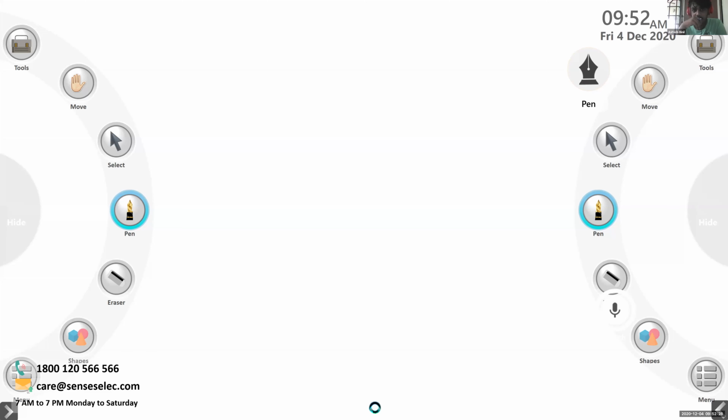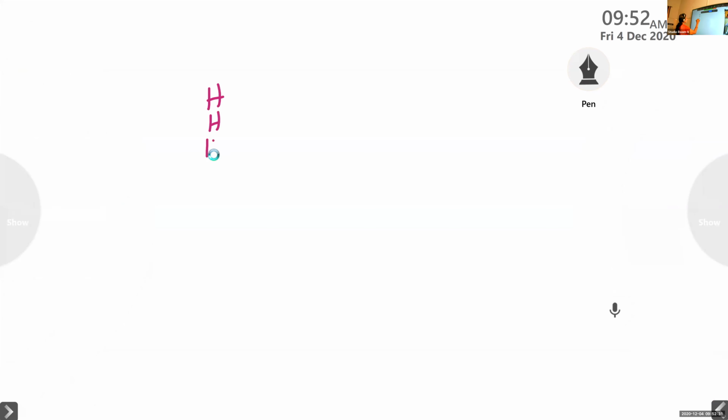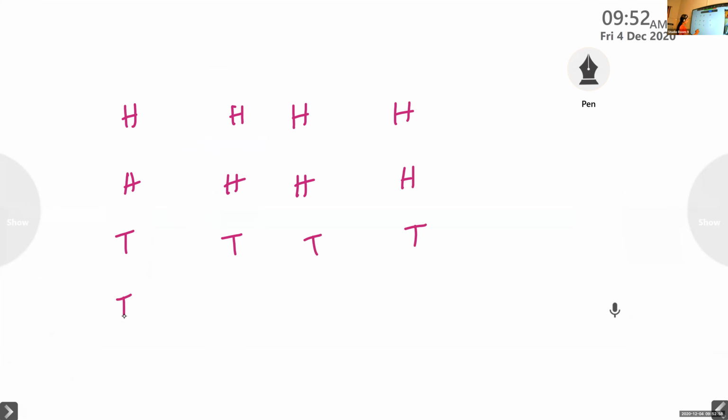8 head, okay. 8 tails, then 8 head. One second, let me write 8 head, I forgot. 8 head, then 8 tails, isn't it? I'll write like this: 8 head, 1, 2, 3, 4, 5, 6, 7, 8. 8 head and then 8 tail. Okay. Then 4 head, 4 tail. 4 head, 4 tail.